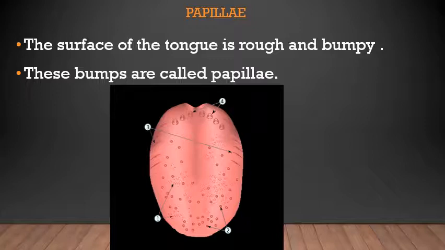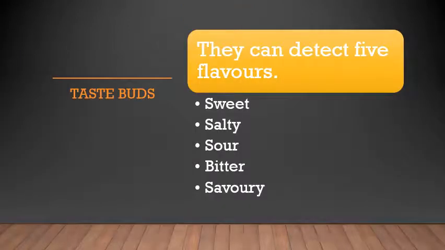They contain the taste buds. These papillae, the small holes, have the taste buds present inside. Okay, so the surface of the tongue is rough and bumpy. These bumps are called papillae.